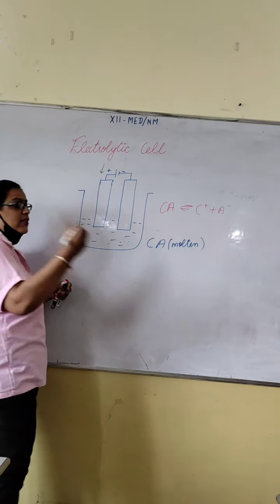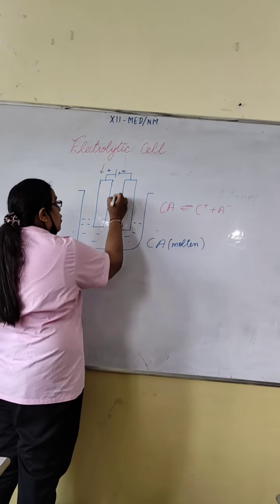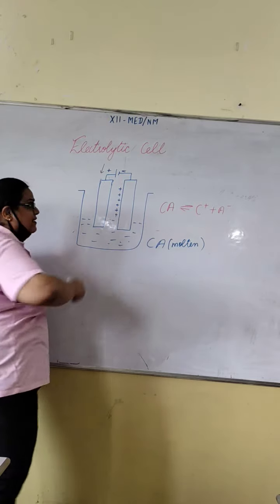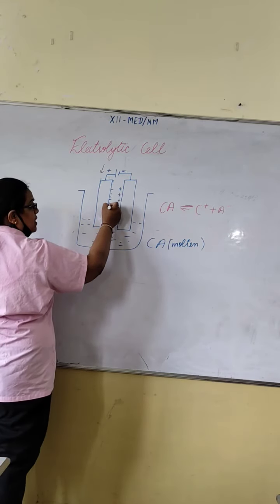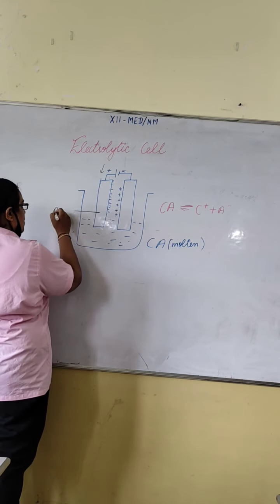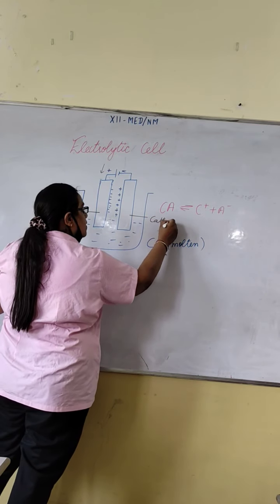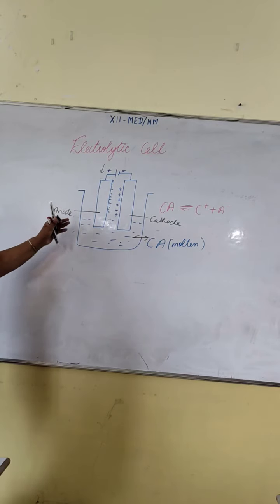It will move to the cathode because the cathode is carrying negative charge. So here is an accumulation of positive charge, and at the side of the anode, there is an accumulation of negative charge. Fine. This is your anode. This is your cathode. This is your electrolytic solution, and it is connected to the battery.